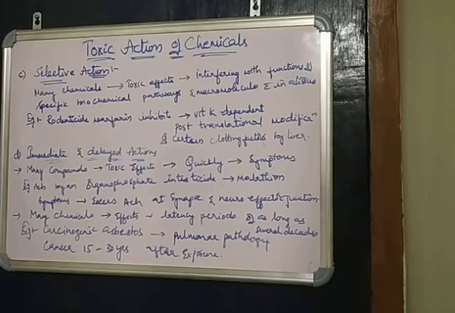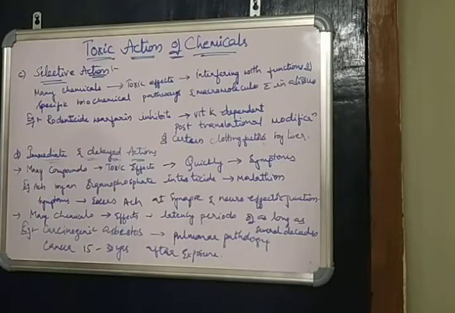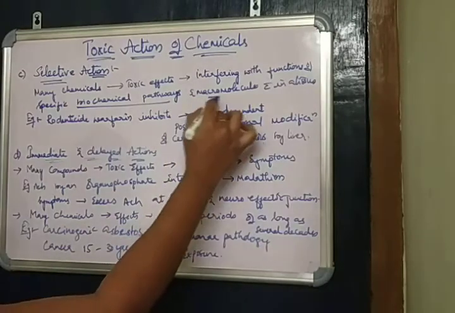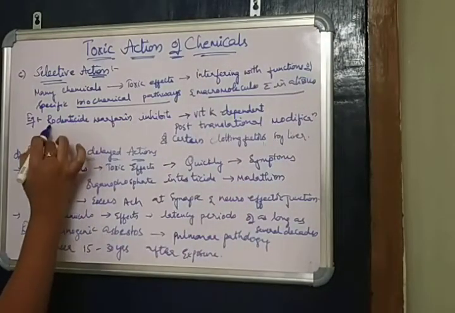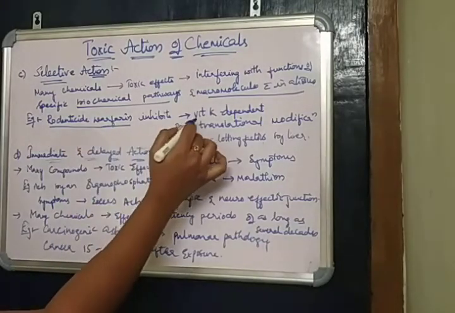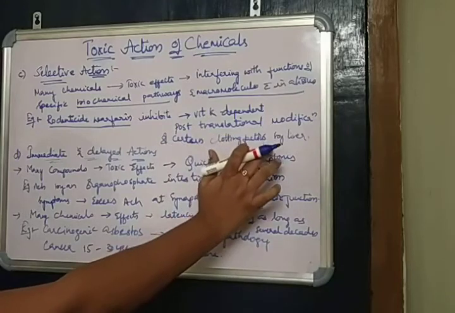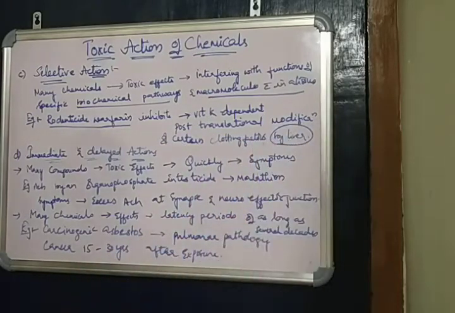Next one is selective actions. Many chemicals show toxic effects by interfering with the function of specific biochemical pathways and macromolecules within a tissue. For example, the rodenticide warfarin inhibits vitamin K dependent post-translational modification of certain clotting factors by the liver.